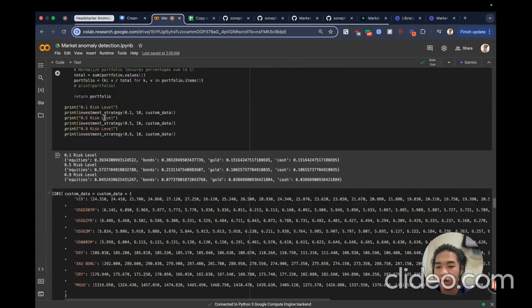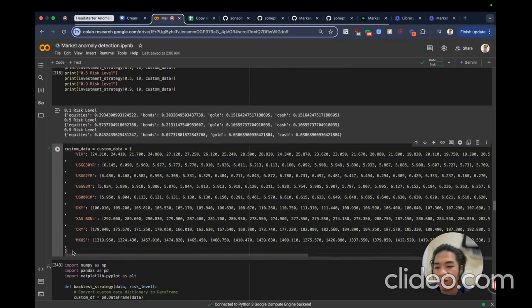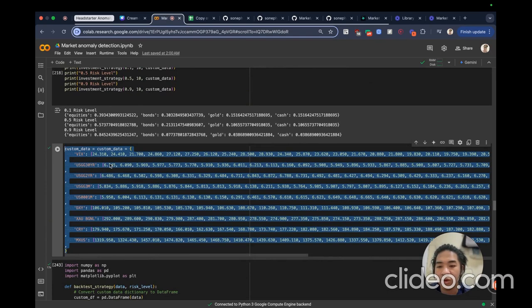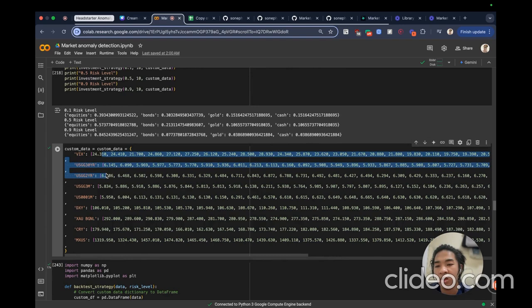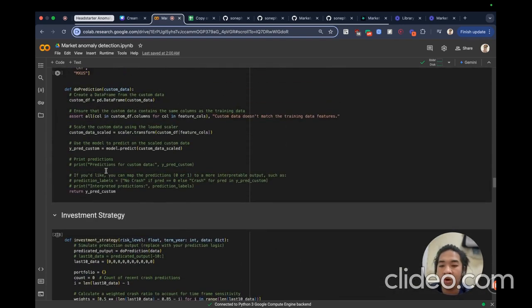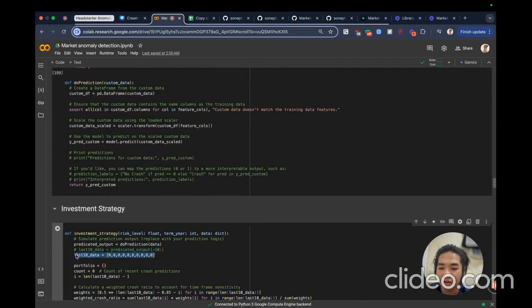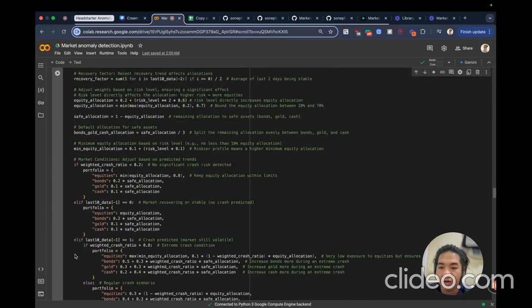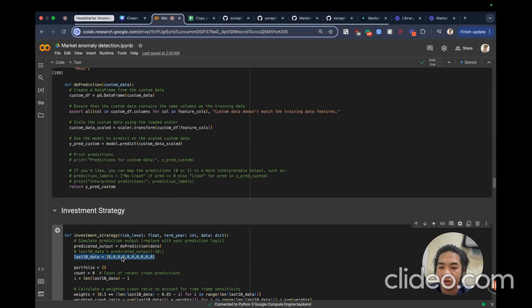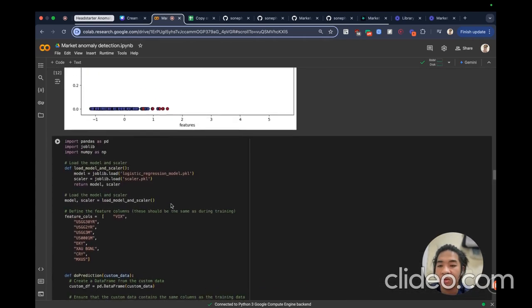For example, the data would be like this. If you put in this data, it's going to do the prediction and output something like 0, 0, 1, 0. That was the test data.